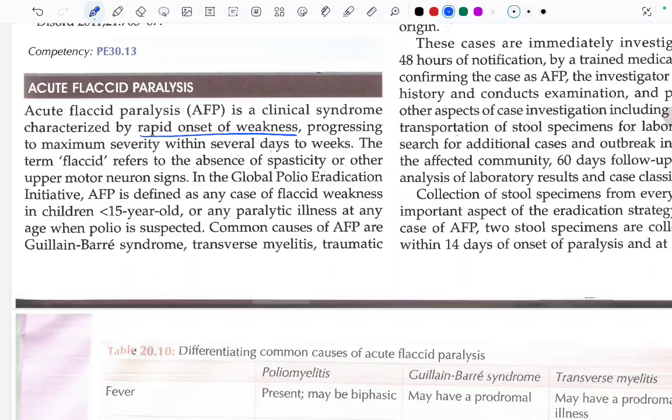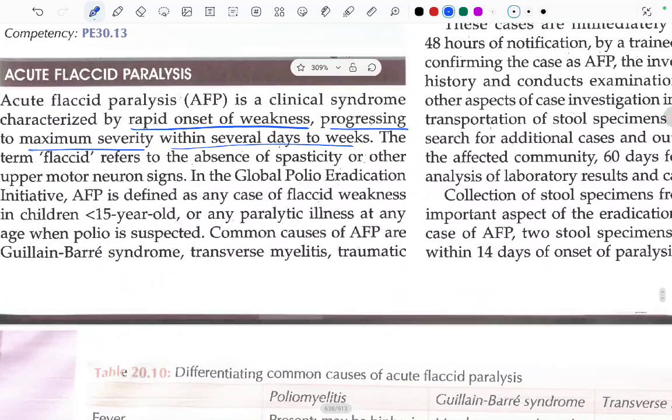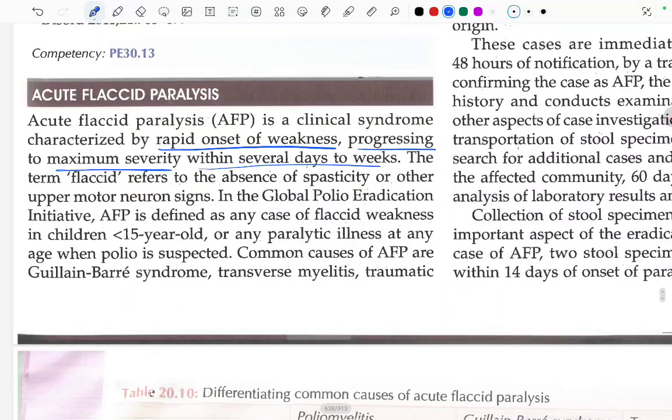Fine. It progressed to maximum severity within what? Within several days to weeks. The term flaccid refers to the absence of spasticity or other upper motor neuron signs. What does the term flaccid mean here? It refers to absence of any spasticity or upper motor neuron signs, because in upper motor neuron lesions there is hypertonia, right?